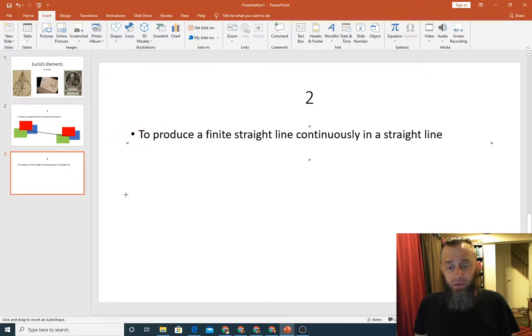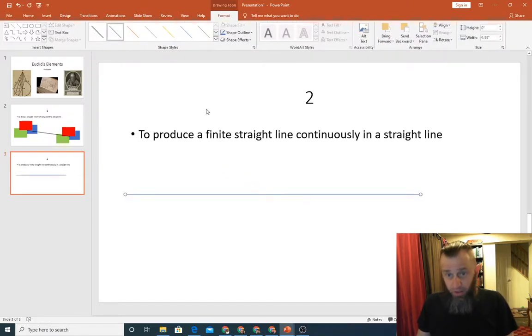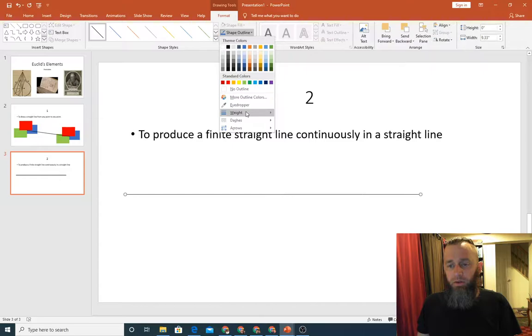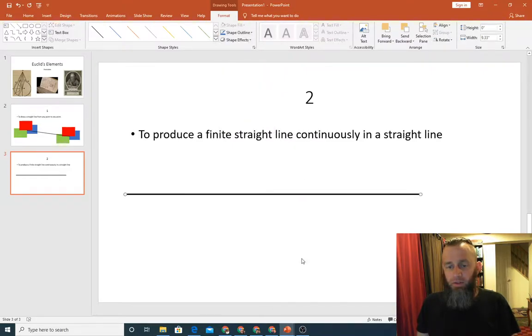So if you take a straight line, boom. All he's saying here, so make sure I do this right. Snap into place for me there. All right. So there's our straight line. Let's make this a little bit thicker. All right. So there's our straight line.